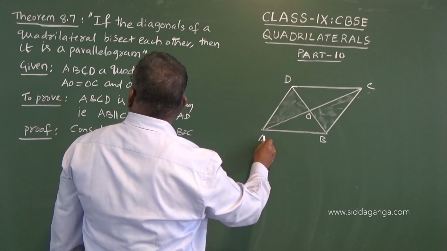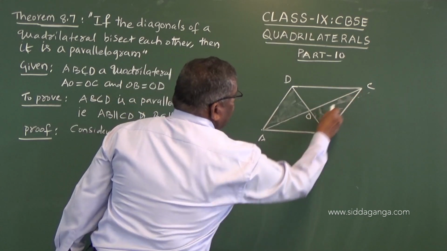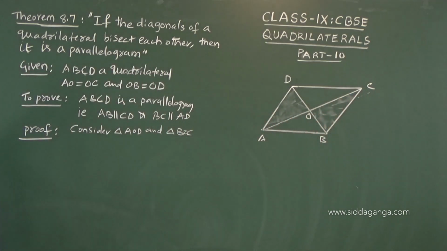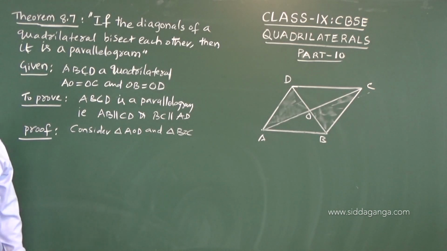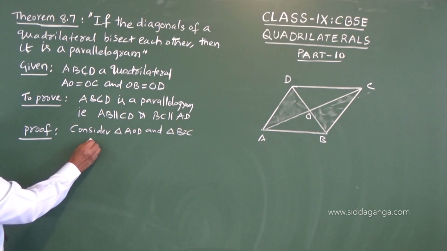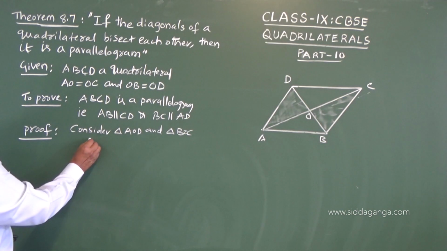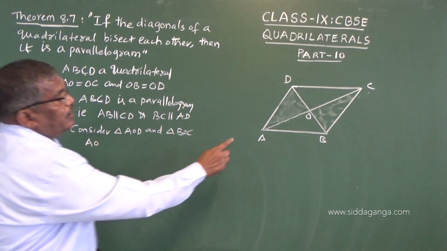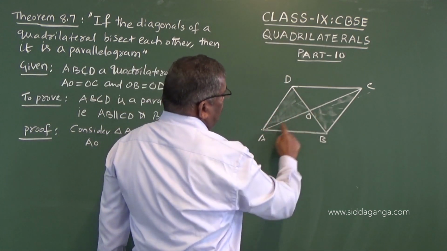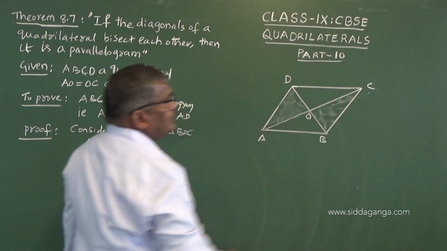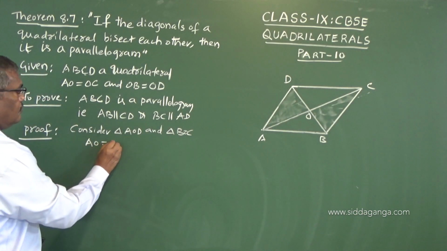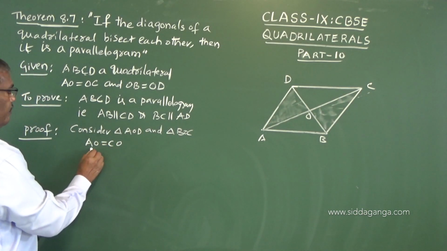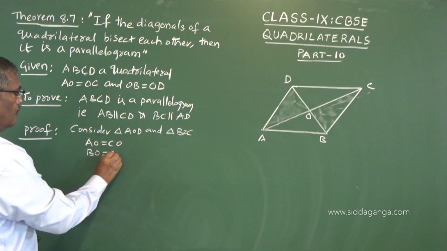AO equals CO, and OB equals OD. So in these two triangles, AO is equal to CO and BO equals DO.